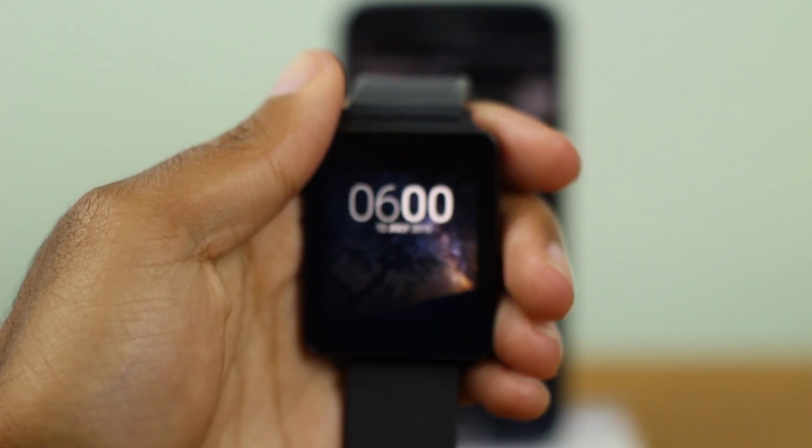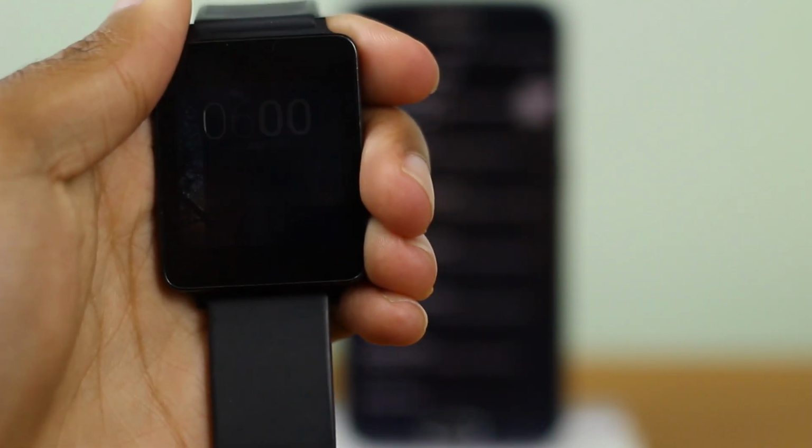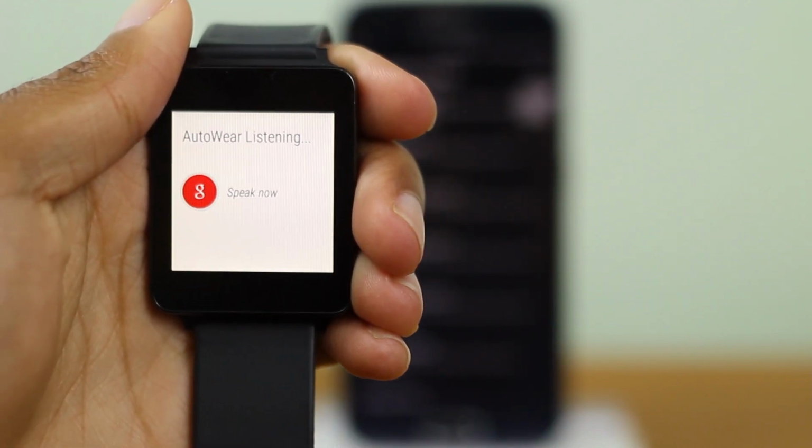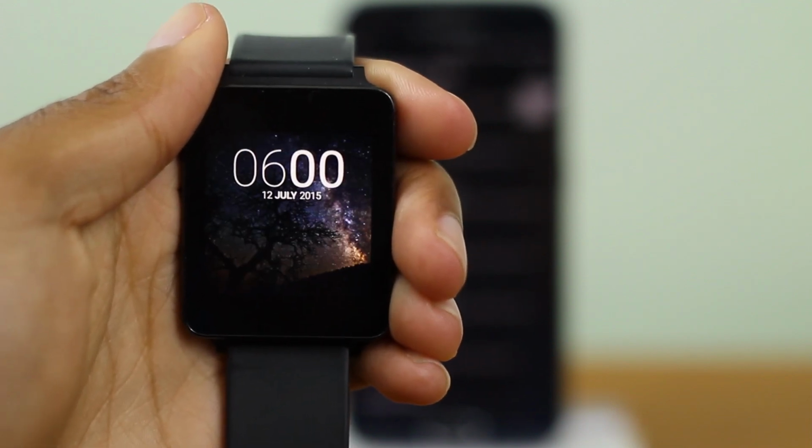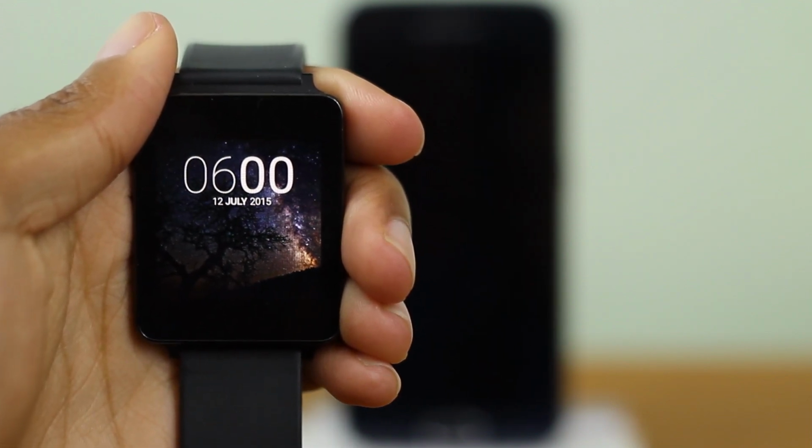So now if I do this, lock, it's going to trigger lock, and you see in the background the phone locked.